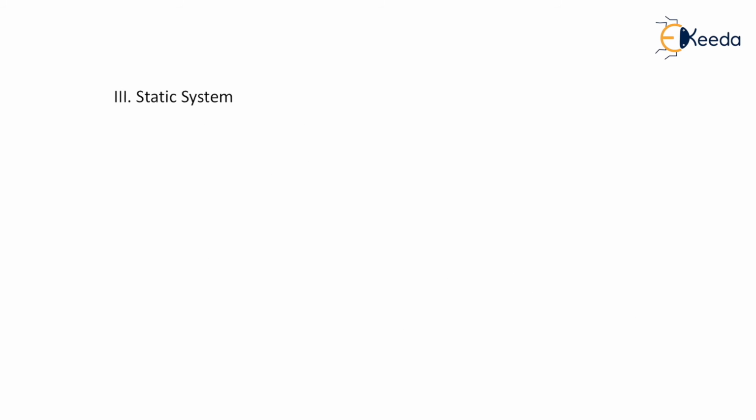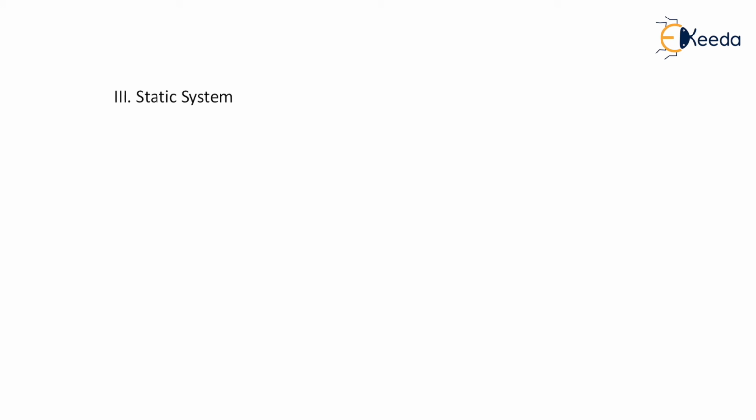Now the last thing we will see: how to identify whether the system is static or dynamic depending upon the given impulse response, because we have already studied how to identify a static or dynamic system if the relation between output and input is given to you. So let me remind you, for a static system, the present output should be a function of present input only.